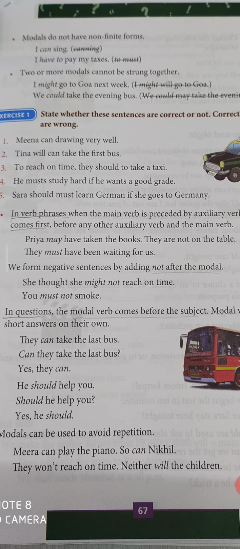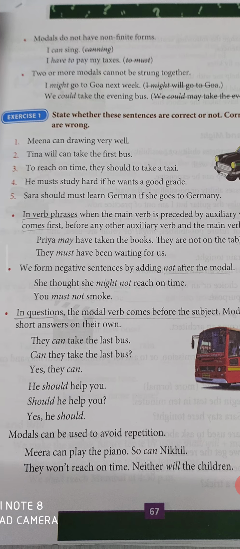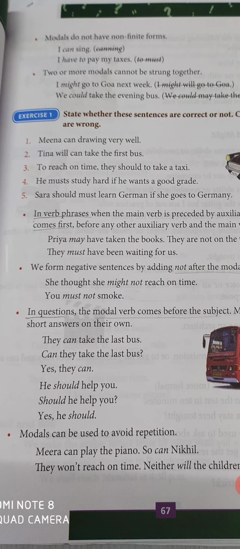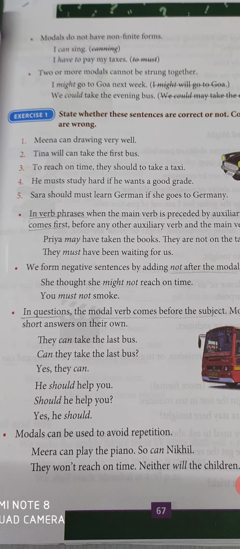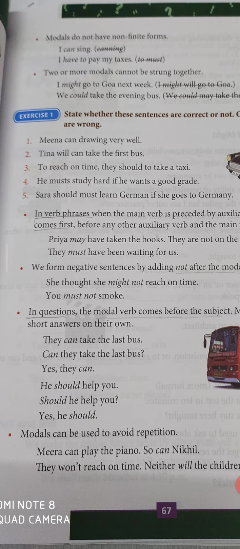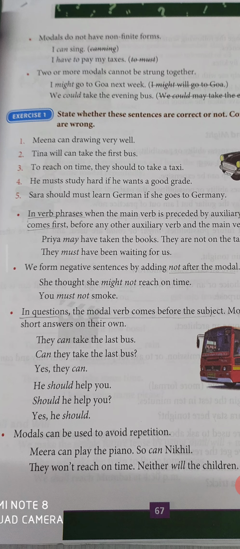Next one. We should help you. He should help you. Should he help you? Next, take the modal should before the subject, and it is a question. Yes, he should. Next use: modals can be used to avoid repetition.